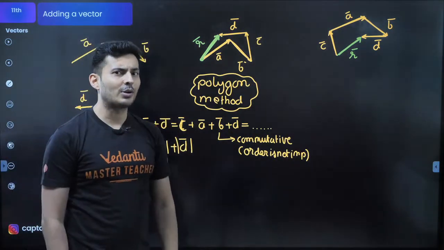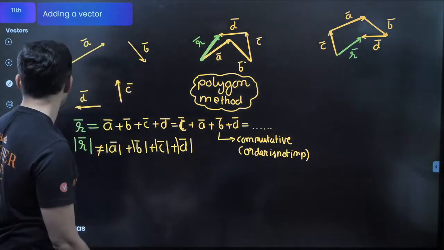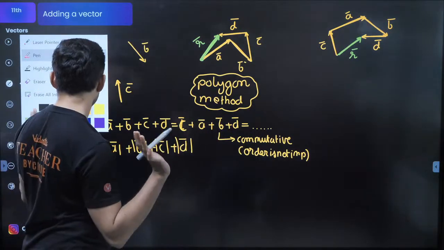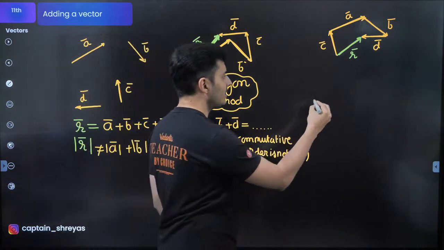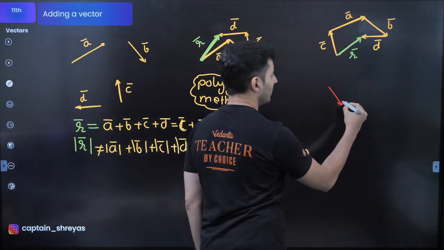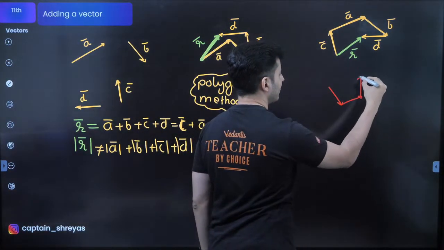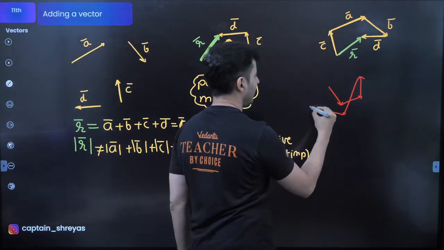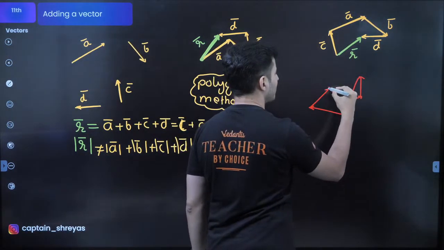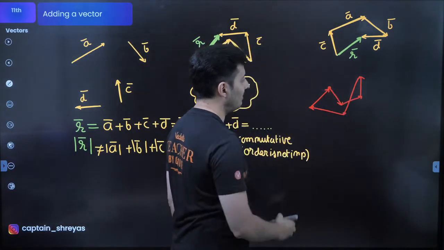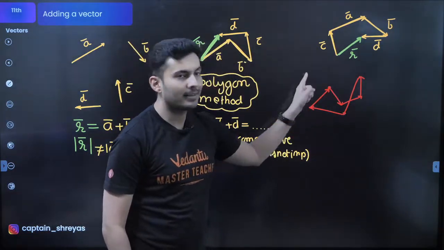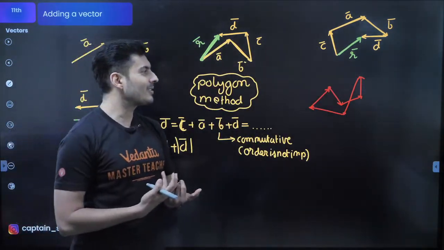Okay, I have a question for you. What if by chance, this is just an example, imagine somebody was drawing a polygon, drawing all the vectors like this. It went like this, it went like this, and the final vector just came onto the initial vector. What do you guys say?